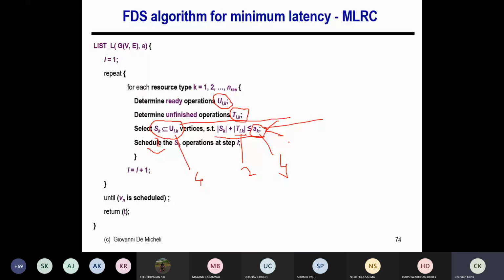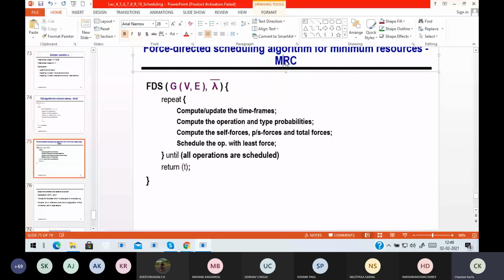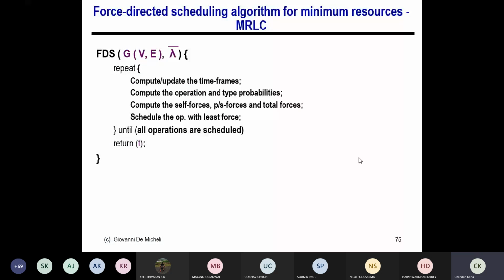Okay, so here is the algorithm. So here I am not going timestamp-wise. Okay, so this is basically minimization of the... so this is something wrong. It should be MRLC. Okay, so let me just write it. This is minimization of resource under latency constraint. So this is very interesting. So here I know the lambda.